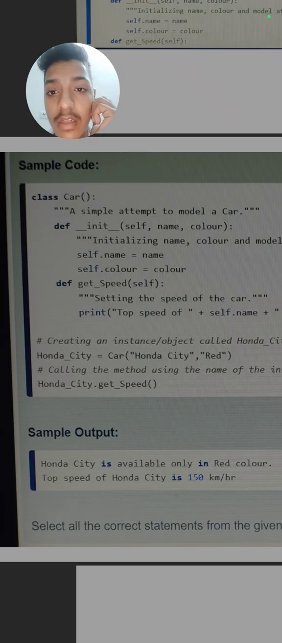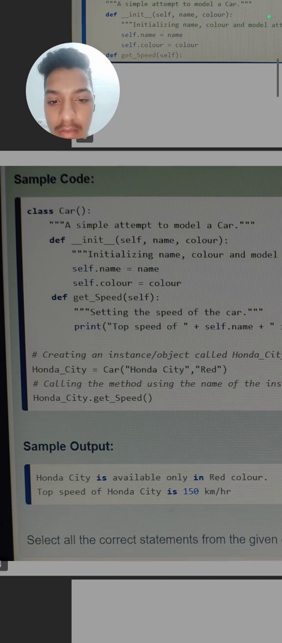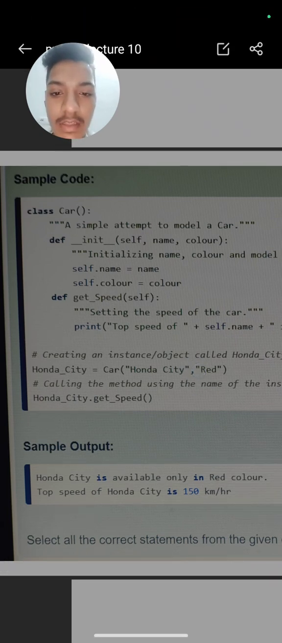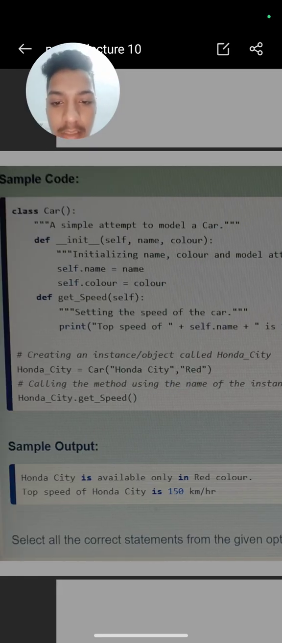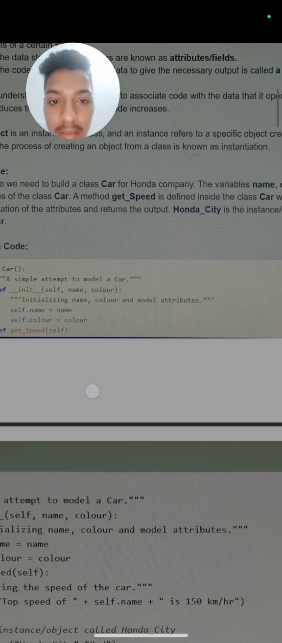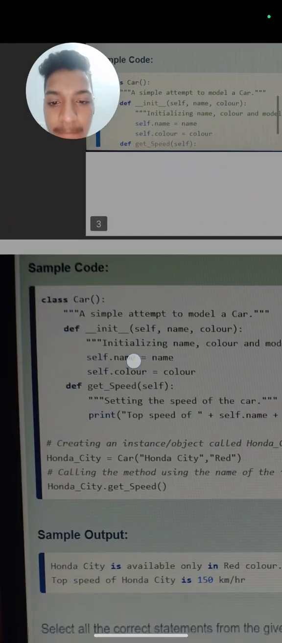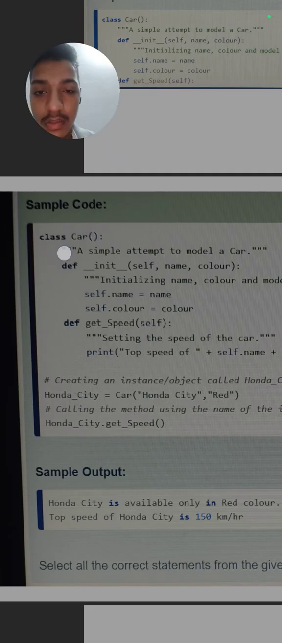City, Verna, anything, but we have to take this from the user, or we have declared it here in the next line. If we directly write any car name here, it will be printed here, but we are creating an instance of the class called Honda City. So Honda City is an instance of the class or object. As it is written, Honda City is the instance of the object is equal to, we simply call the car